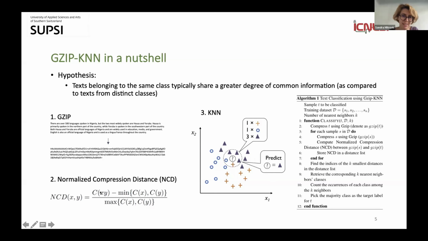The notation is a bit different here, but we have T and S, and in some cases we compress them together, and in other cases we compress them separately, and then we calculate this normalized compression distance. And once all these distances are calculated, we can use the distance as a measure to identify the k-nearest neighbors, and then we just apply majority voting. So as you can see, the principle is very simple.